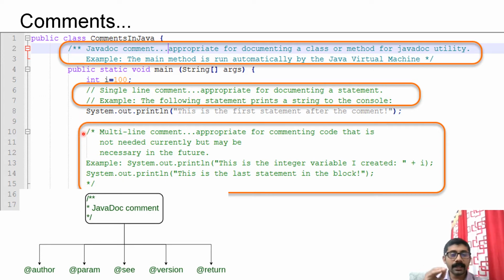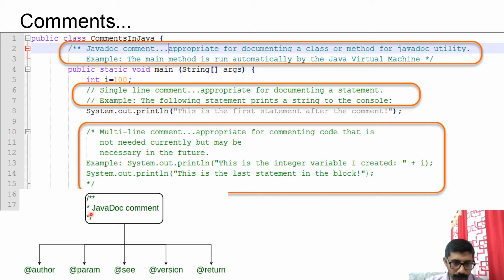If you are adding any meaningful information which you plan to add to the document, then you have to use the documentation comment. So the ideal use for the multi-line comment is to comment the code. It is up to the programmer, but that is a recommended use. This is mainly to comment the multiple lines of code. For the documentation purpose, you are advised to use the documentation comment.